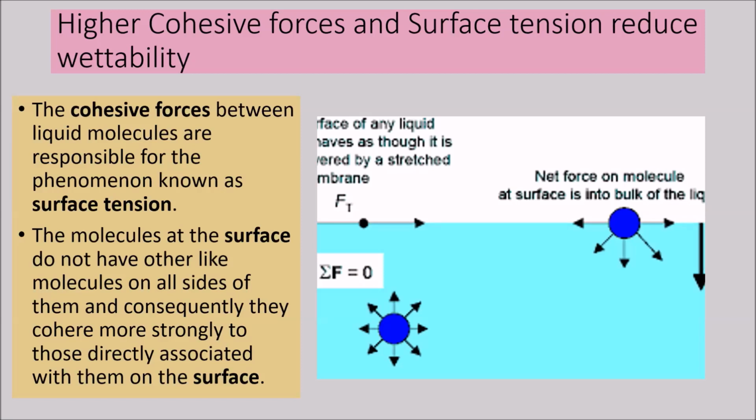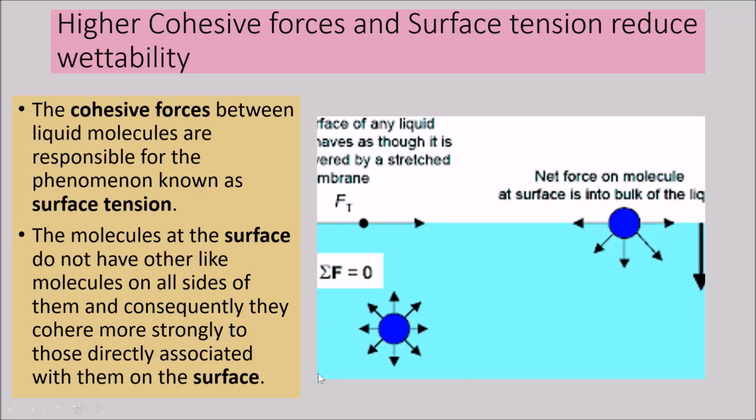At the surface, they are not in stronger bondage with the air around them. They have more bonding with themselves, so they try to be together, and in this process there is a tension at the surface. So higher cohesive forces and surface tension reduce wettability.